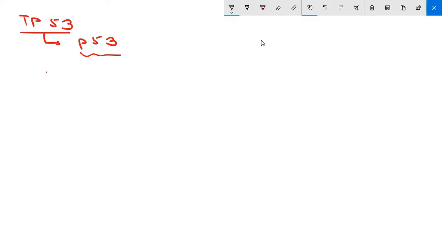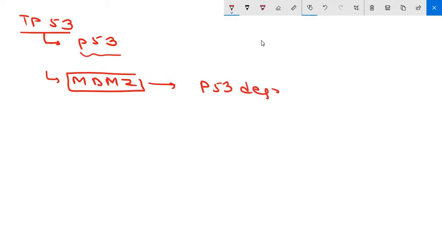For example, MDM2 and its related proteins of the MDM2 family stimulate the degradation of P53. These proteins are frequently overexpressed in malignancy with normal TP53 alleles.